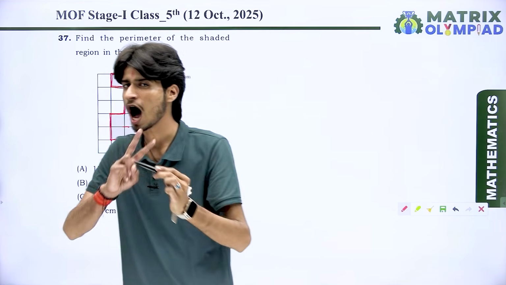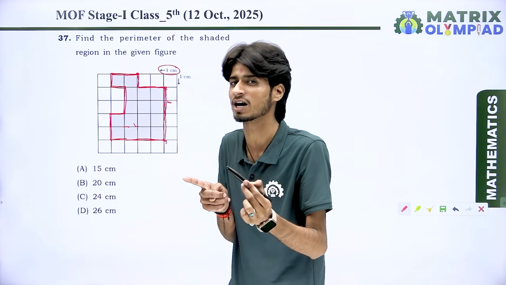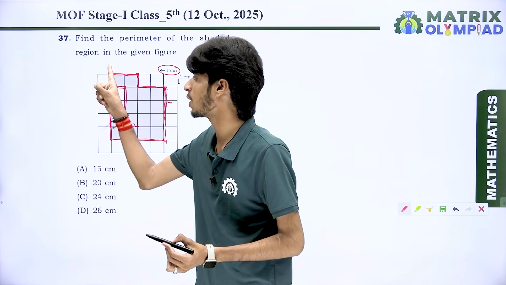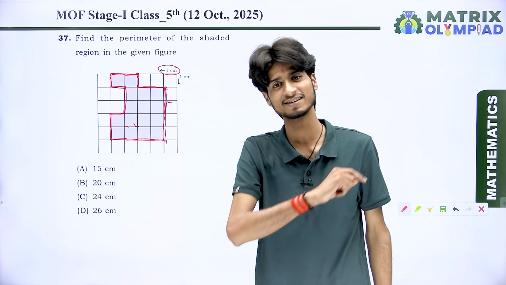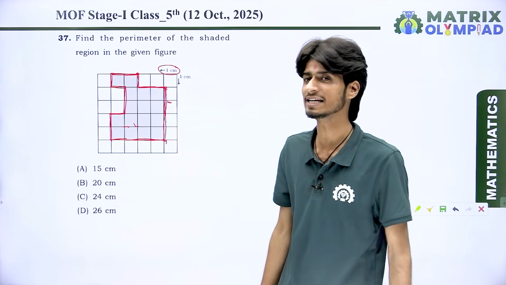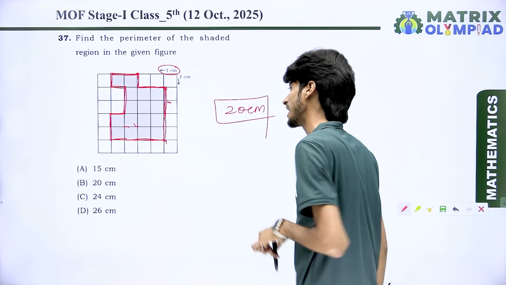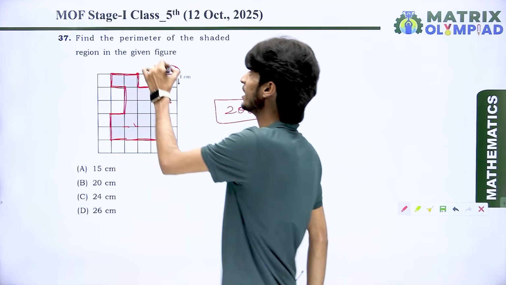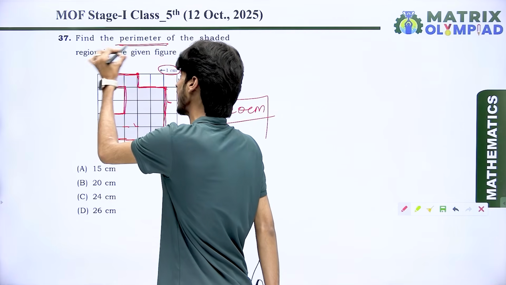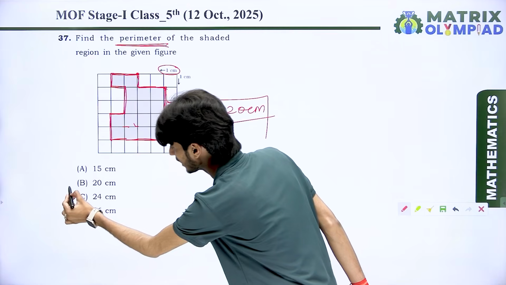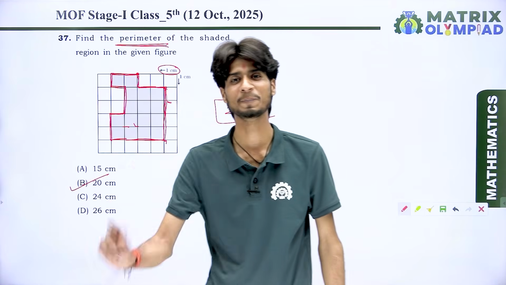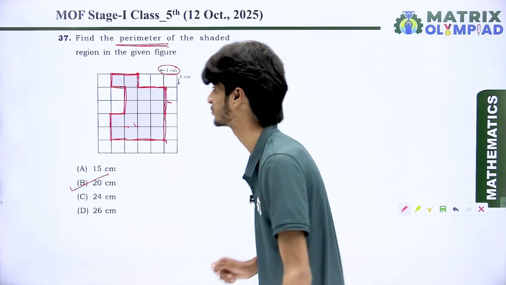That means how much distance do we cover? Whenever we cover all the outer boundary of the shaded region, we covered 20. That means the outer boundary is 20 centimeters, and the perimeter is the outer boundary for any shape. So the correct option is option B. Let's come to the next question.